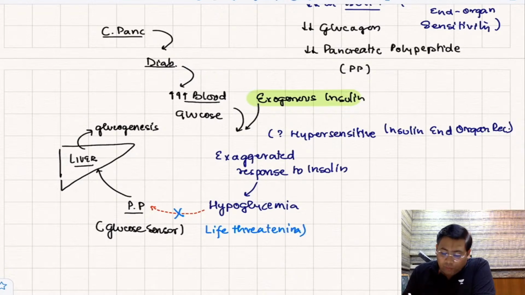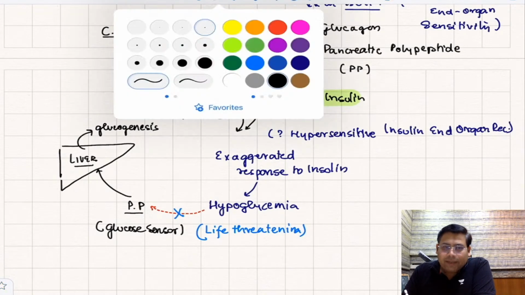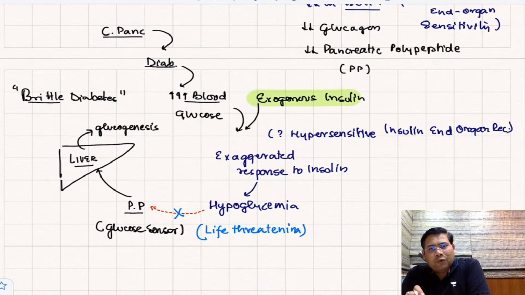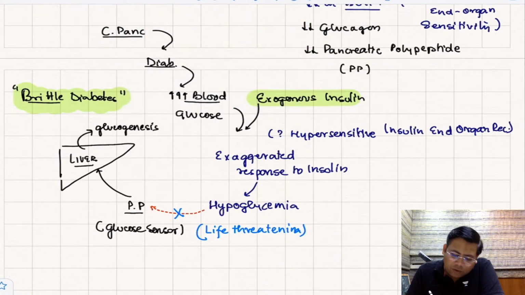This kind of diabetes mellitus is also known as brittle diabetes, or type 2C diabetes.